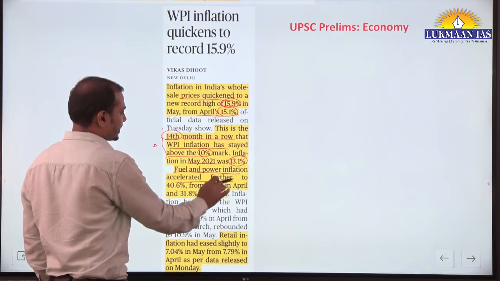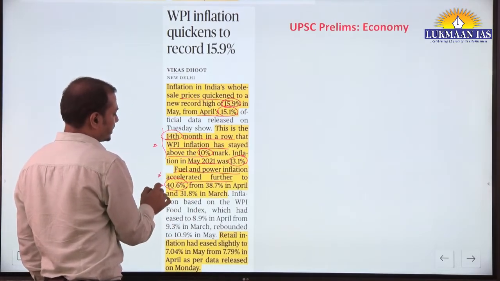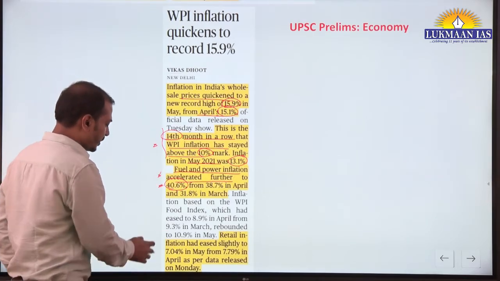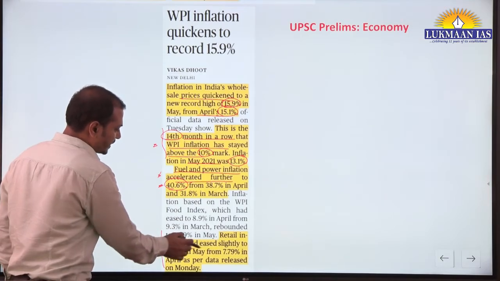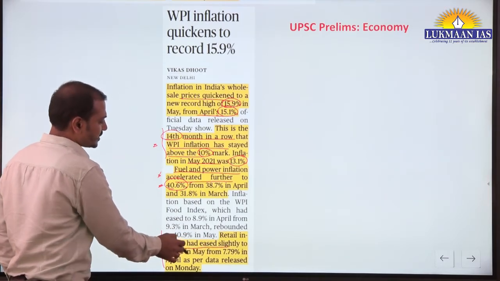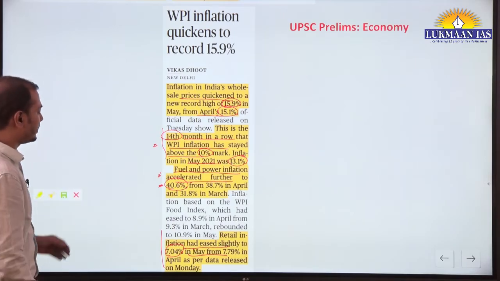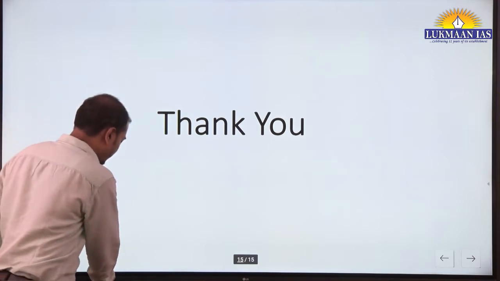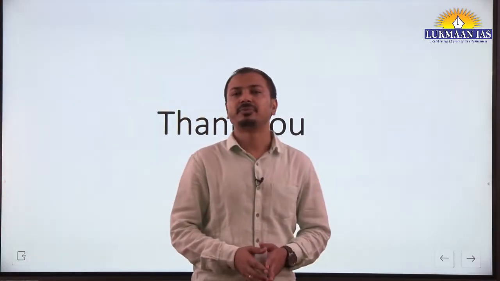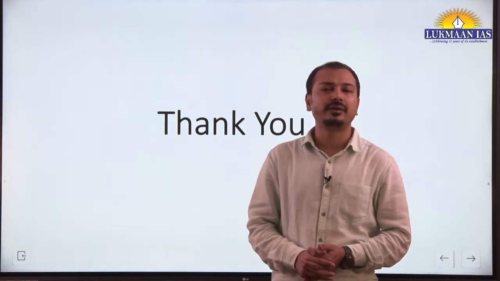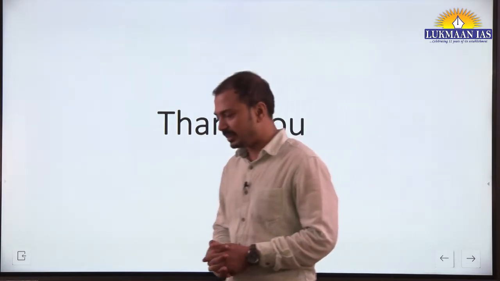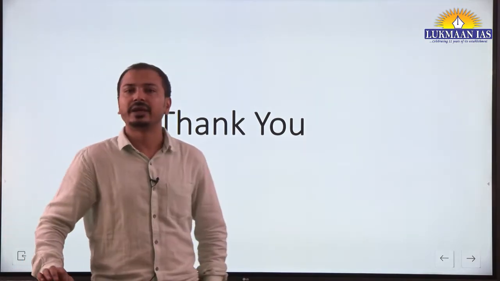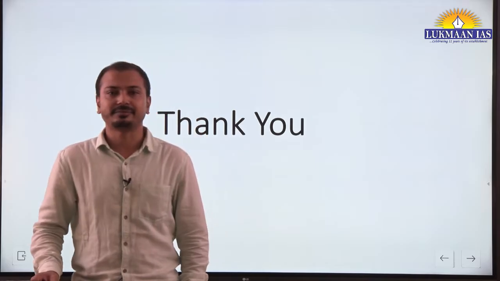Fuel and power inflation accelerated further. So this part we should know, that more contribution is there. And recently we covered CPI inflation also. It has eased slightly to 7.04% from the earlier 7.79%. Okay, so these are the important articles from today's The Hindu newspaper, we can say. And from time to time we will cover the regular news on that day only. Certain times due to emergency we are not able to cover this, so, fine, thank you.